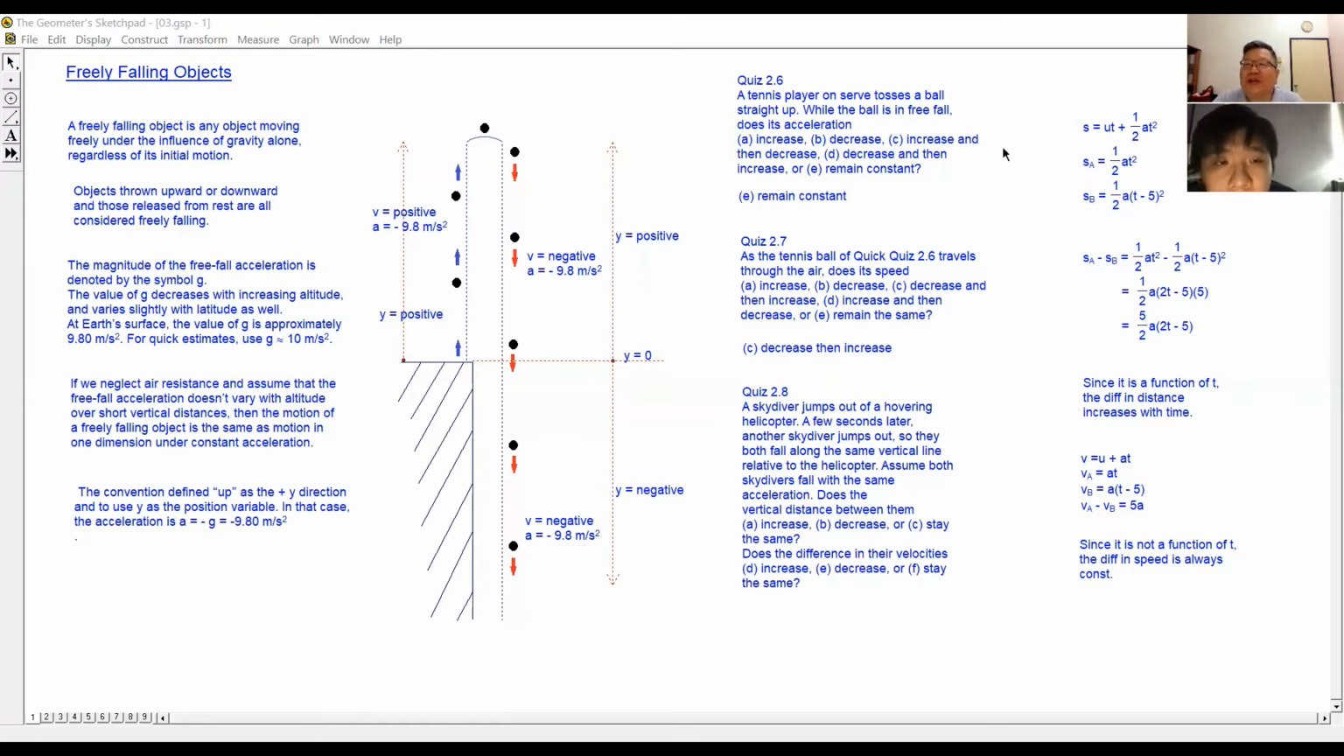Okay, right. So how to show it mathematically? I try. This one is the vertical distance between them. I want to find how far they have traveled, so I use this formula: S equals ut plus half at squared.